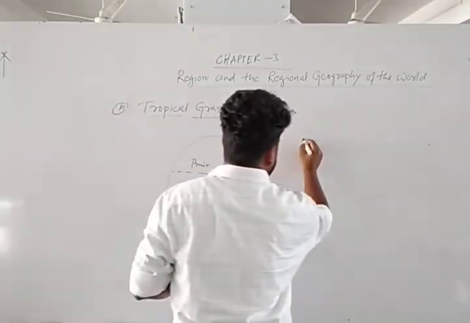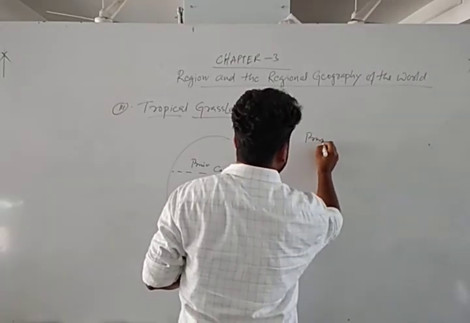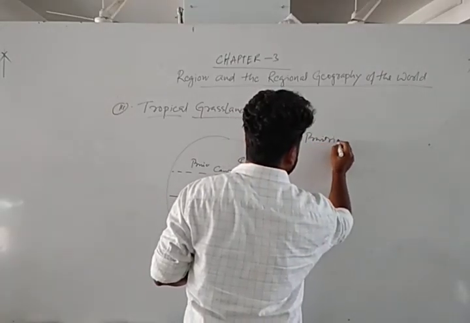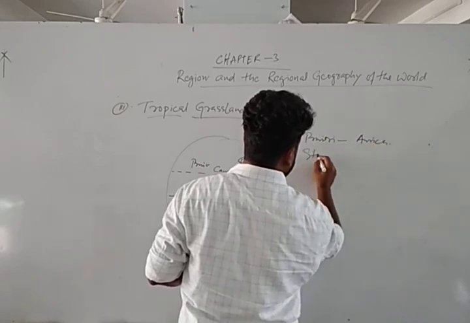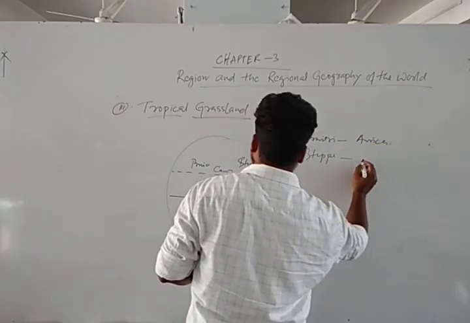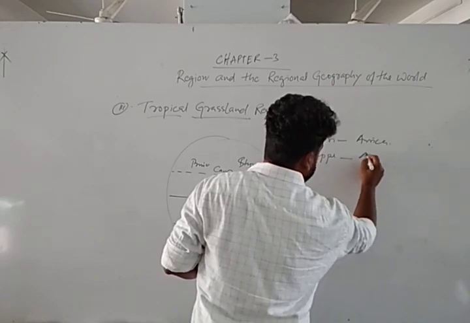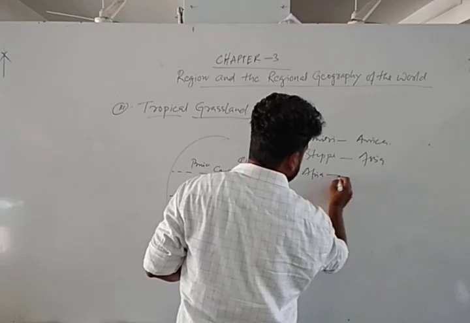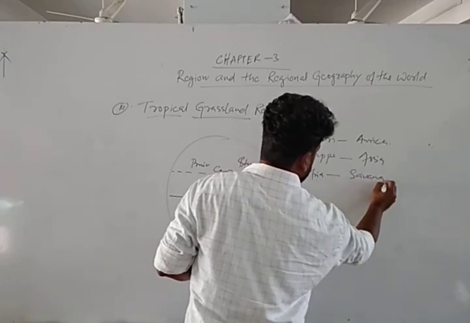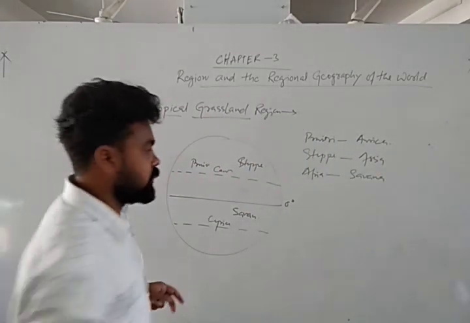So prairie we find in America, steppe we find in Asia, and in Africa, savanna. These are the grassland names of different countries.